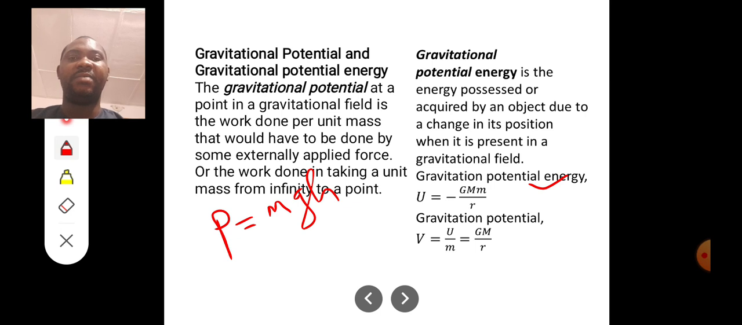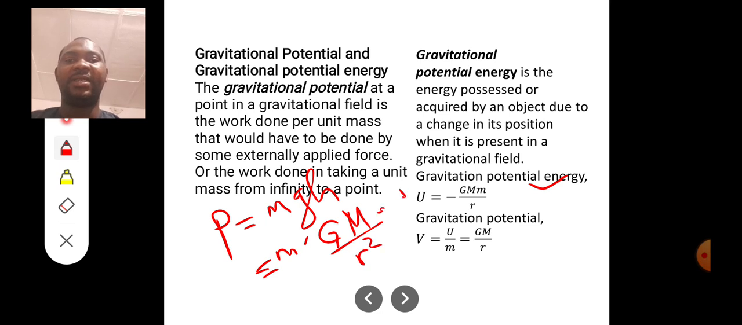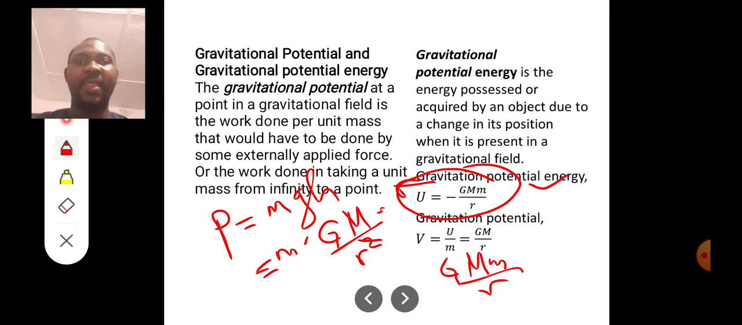So we have P equal to mgh. Now we can say m times g, where g is the acceleration due to gravity, which we say is GM all over r squared. Can you remember? Then your height here can be seen as that r. So if r cancels r, what are we left with? I'm left with GMm all over r, you see? So that's how this formula came about. Have you seen that? That's beautiful.